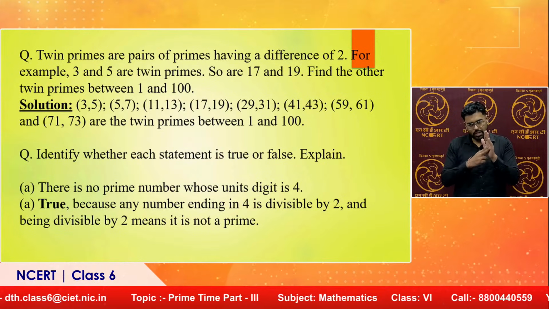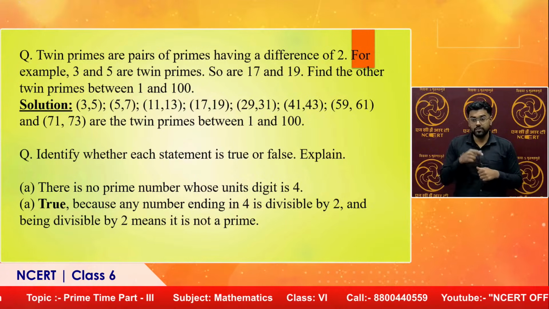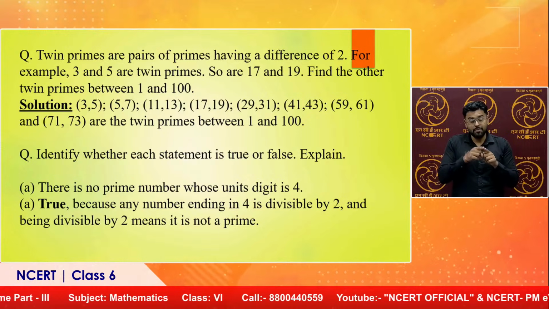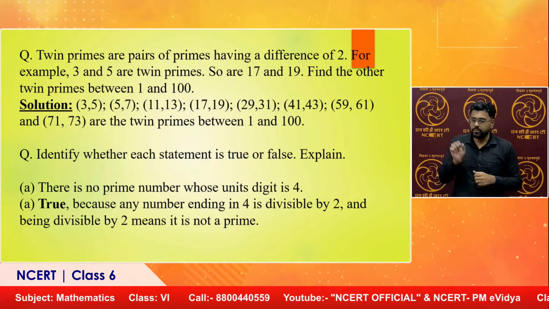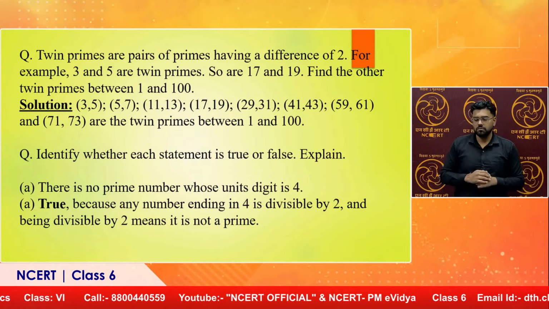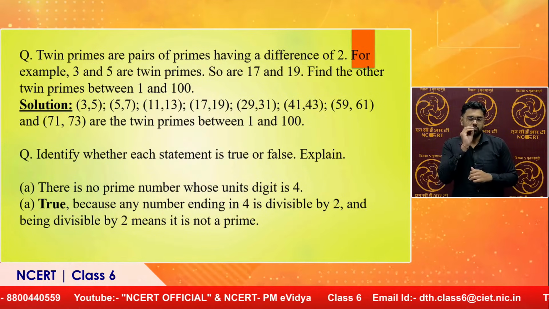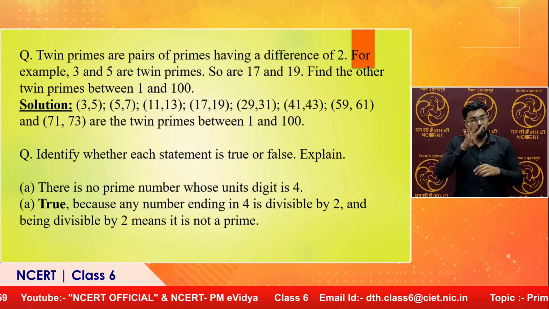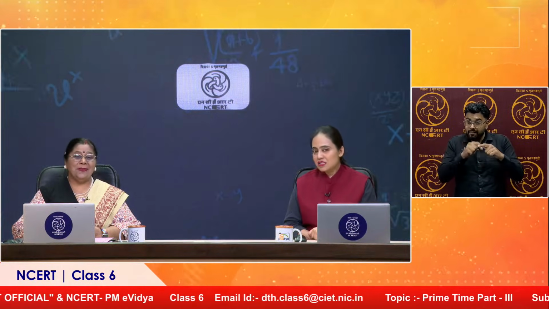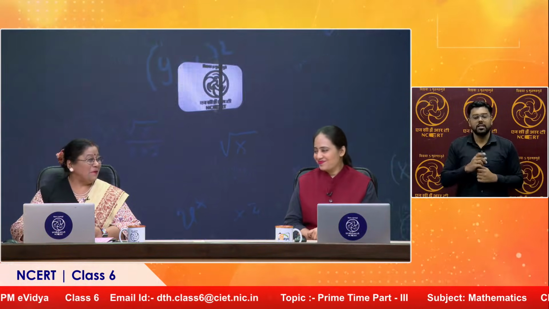Now come to another very interesting question. You are supposed to identify whether each statement is true or false, and you need to explain also. There is no prime number whose units digit is 4. This is a true statement because any number ending in 4 is obviously divisible by 2. And being divisible by 2 means it is not a prime number. It's a composite number.